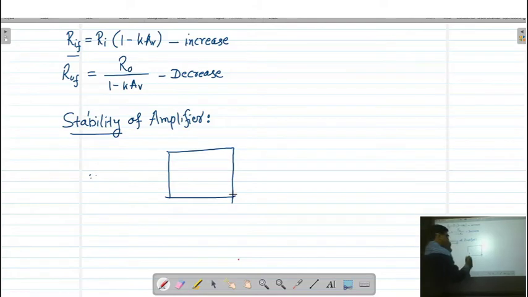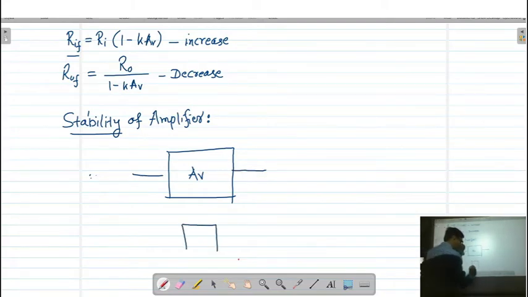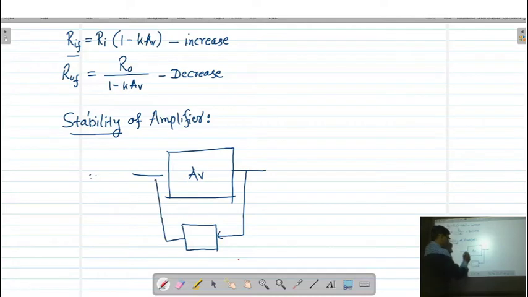Again we consider an amplifier with the gain of AV. This is the input voltage and output voltage. Now we apply a feedback, so the output voltage is given to a feedback network, and the output of the feedback network is connected again to the input of the amplifier.